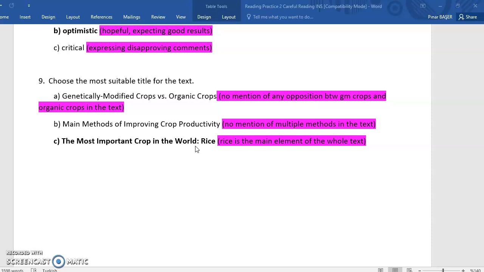The correct answer is option C, the most important crop in the world, rice, because you can see rice as the main element of the whole text. Option A is not the correct answer because there is no mentioning of any opposition between GM crops and organic crops in the text. There is also no mentioning of multiple methods in the text either.